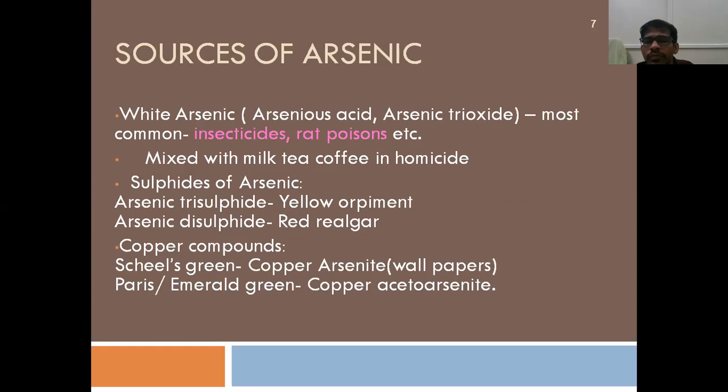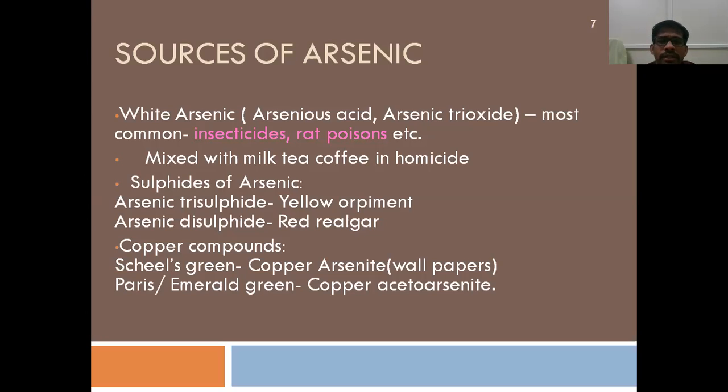Other sources of arsenic include white arsenic, the other arsenous oxide, arsenous trioxide. It's the most common form of arsenic causing poisoning. It is commonly found in insecticides and rat poisons, mixed with milk or tea and used in homicides.